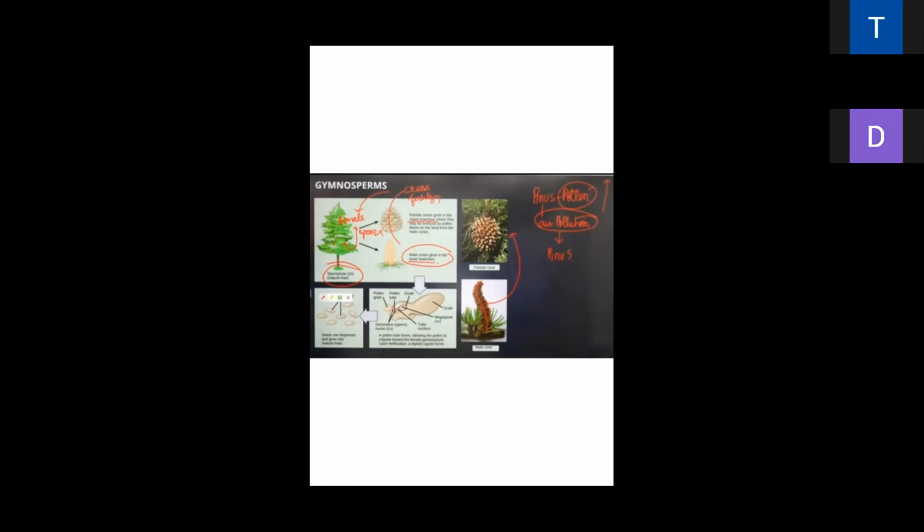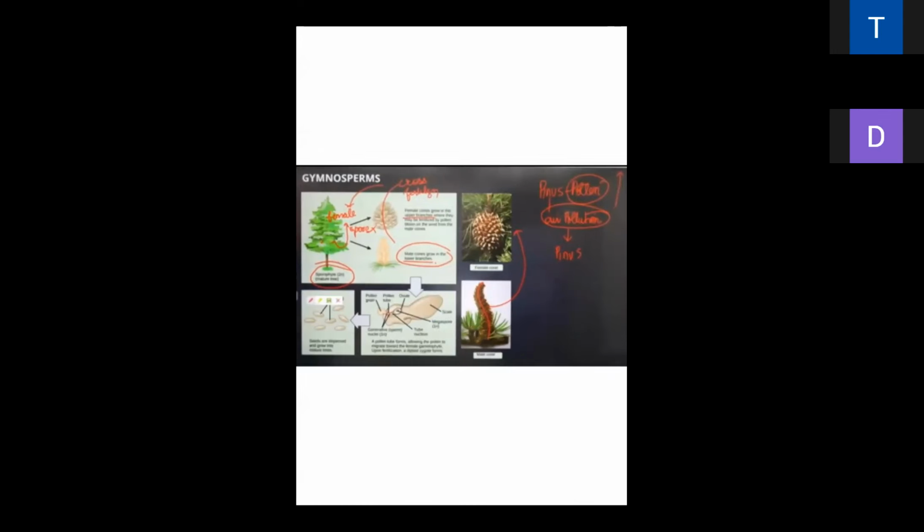Right? You have seen pollen grains. Here are the pollen grains. Can you see the pollen tube, right? Here are the pollen grains and here is the pollen tube.